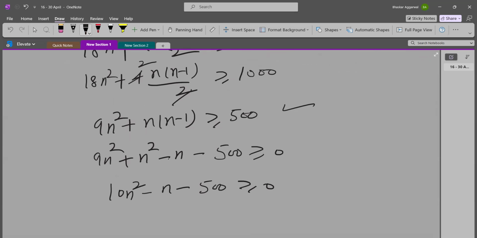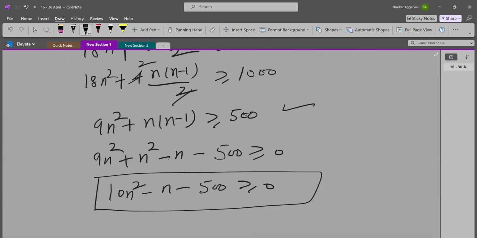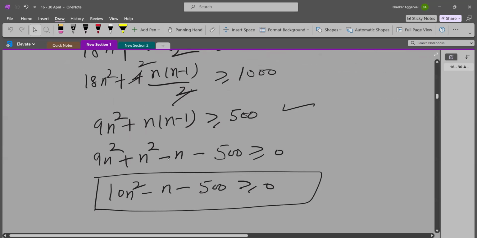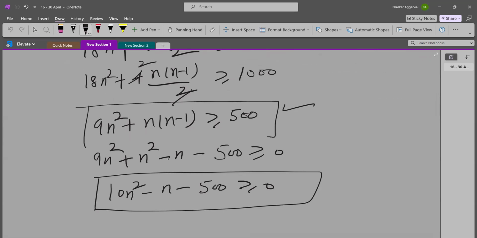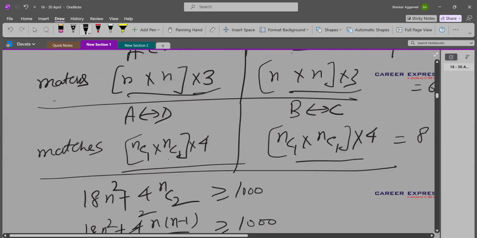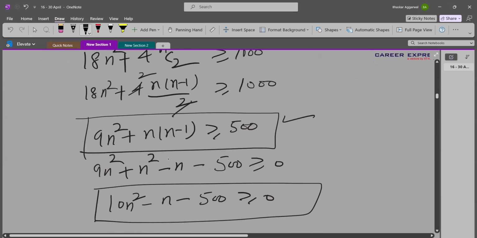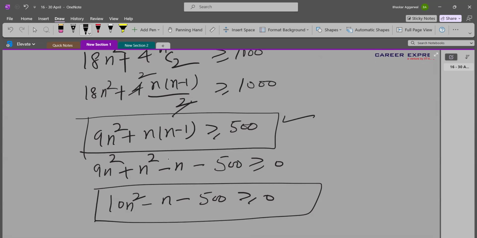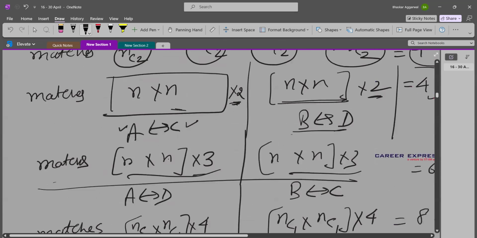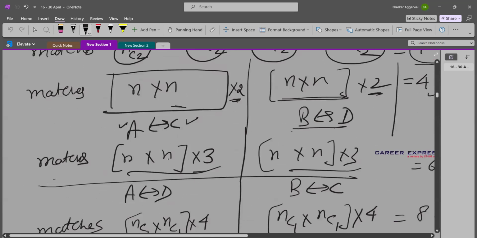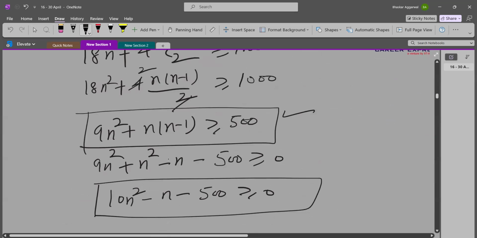Now, if we get into solving the exact quadratic equation, then we may not get the splitting of the middle term in this case. So what we can do is we can simply try and replace some values of n here. If we make some trials and errors, because the number has to be an integer, it cannot be a fraction because it is a number of players, which must be an integer. So we can try some numbers.